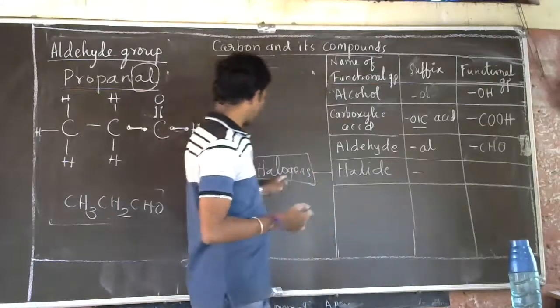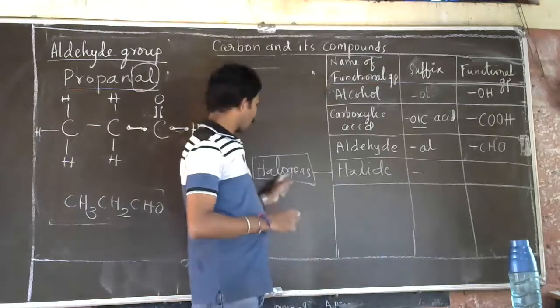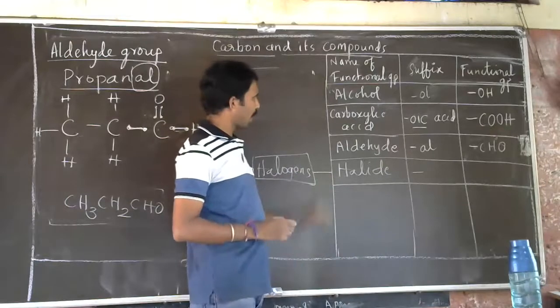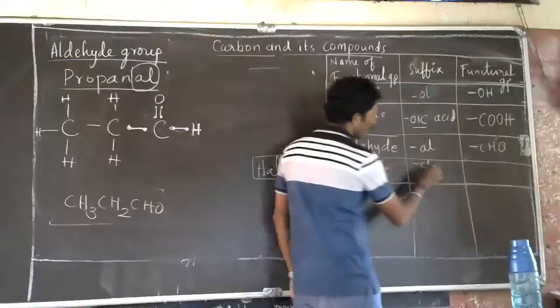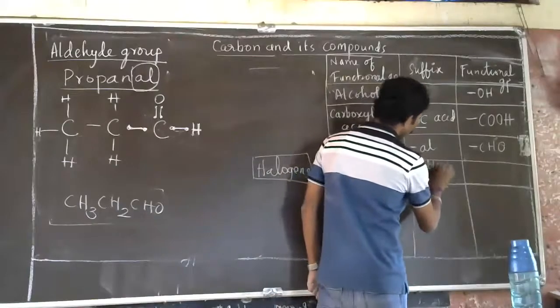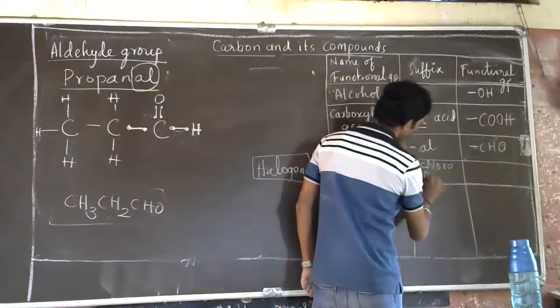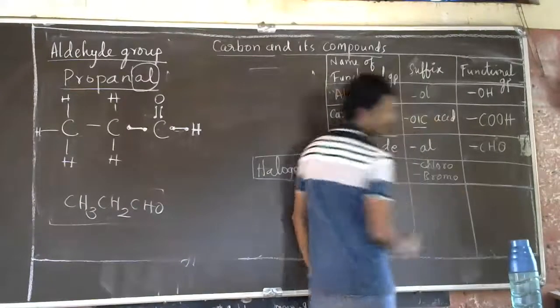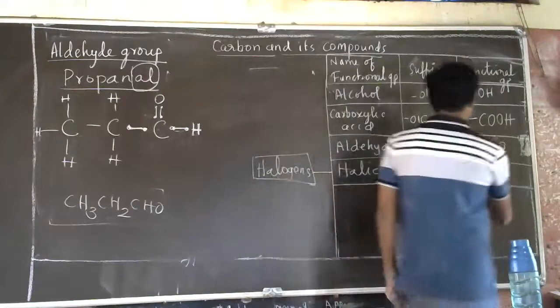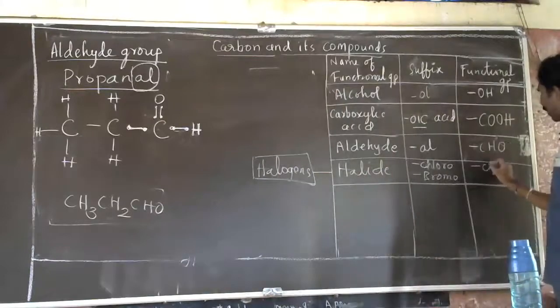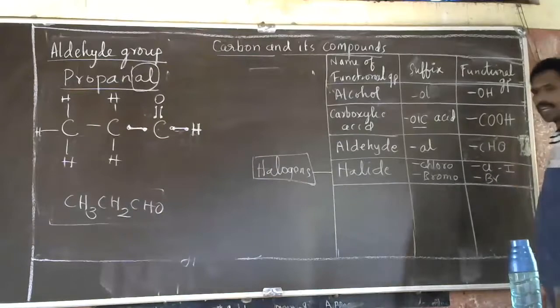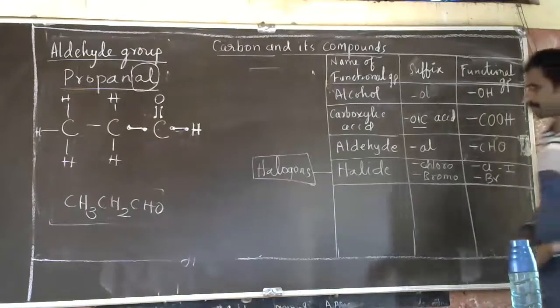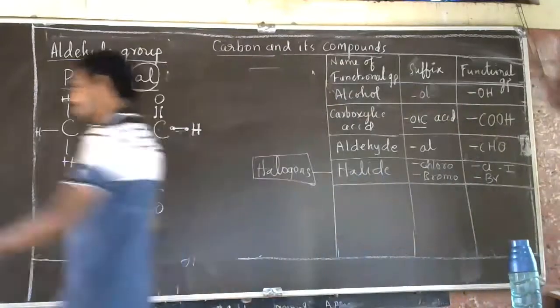Bromine and chlorine come under halogens. If it is chlorine, we write chloro. If it is bromine, we write bromo. The group is Cl for chlorine, Br for bromine, and I for iodine. Like this we have to write halides.